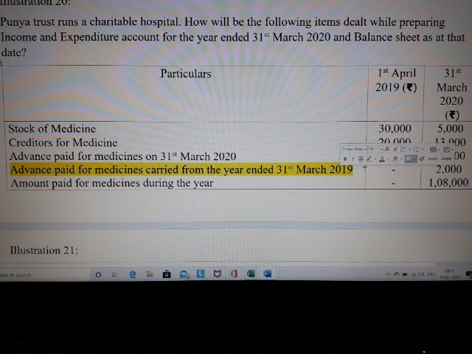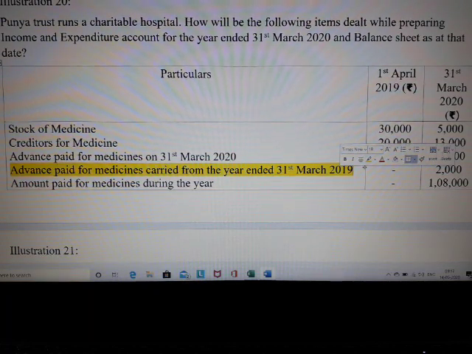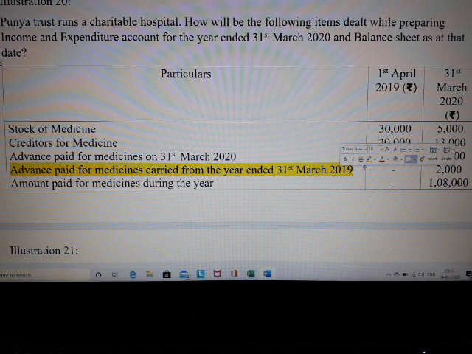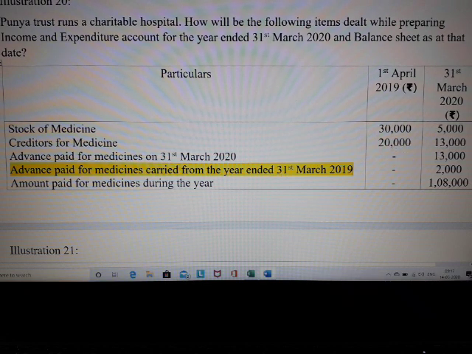It's not your prepaid expense. It is your current expense. It is the payment you have made for the purchase of medicine. And then you are given finally the amount paid for the medicine during the year. So during the current year, you have bought 1,08,000 worth of medicines.